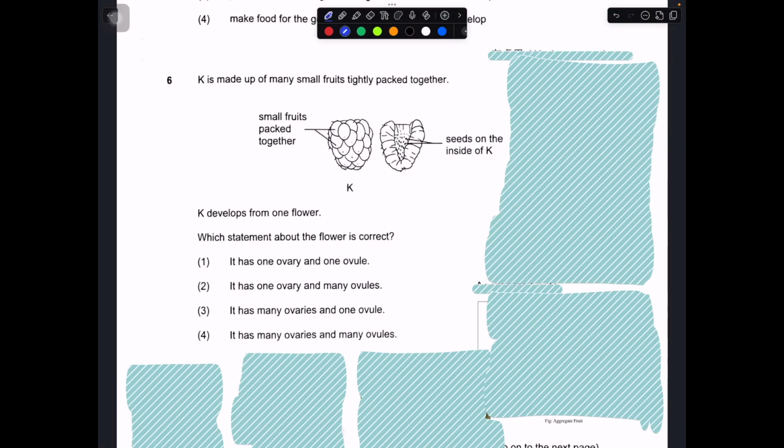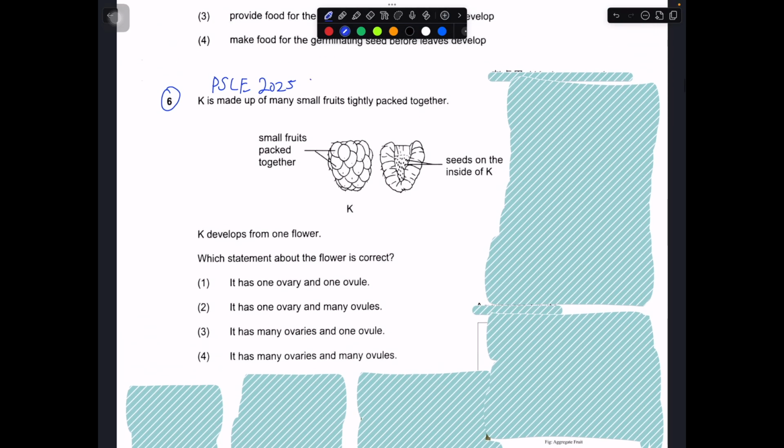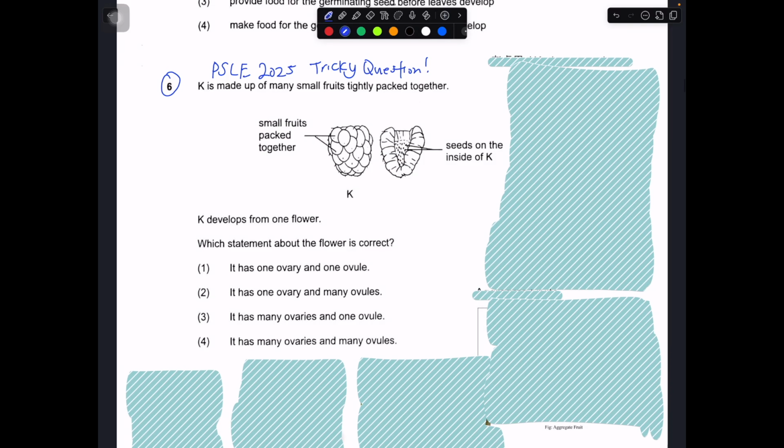So today I'll be going through PSLE 2025. Okay, question number 6. This is actually a very tricky question. So over here we have K.